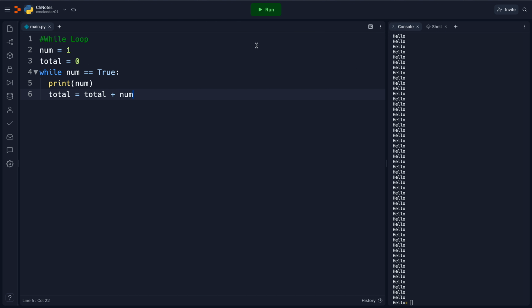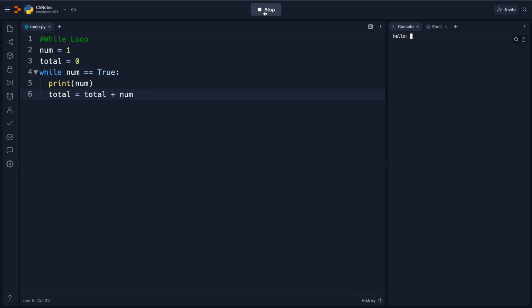I'm just adding it so it can continue to count for us. Or I think I can do it this way, while num. Maybe this will work. So it's going to keep printing 1.